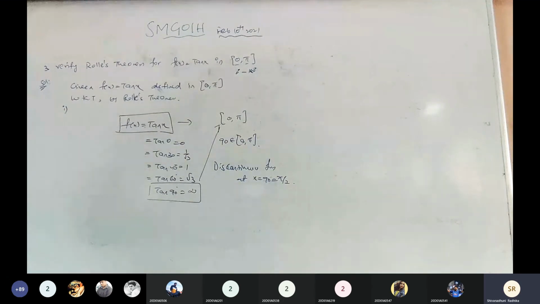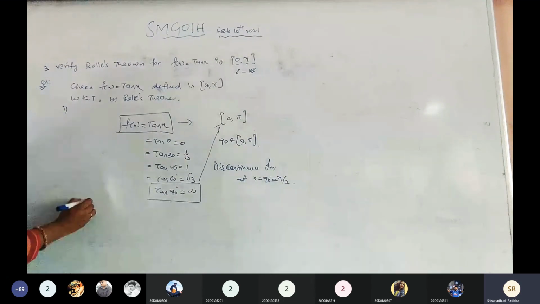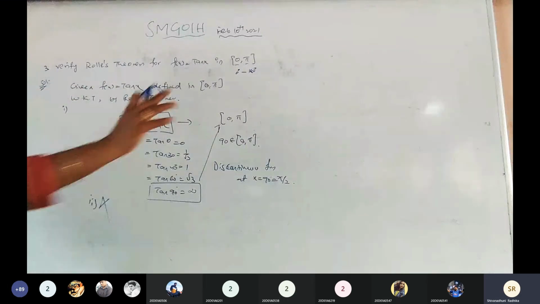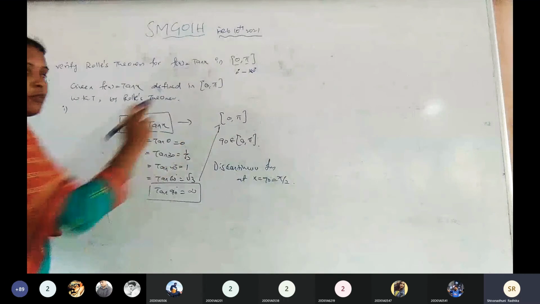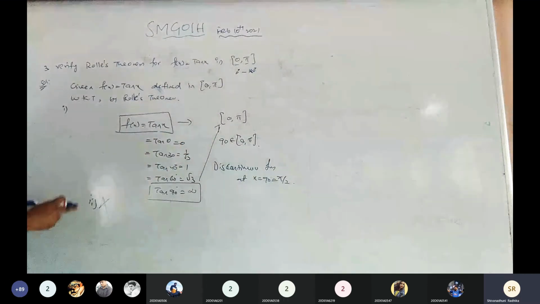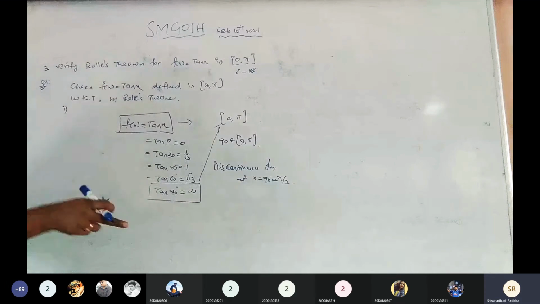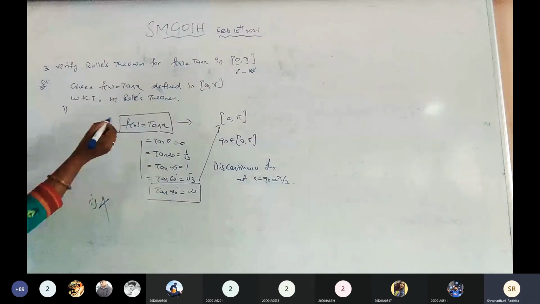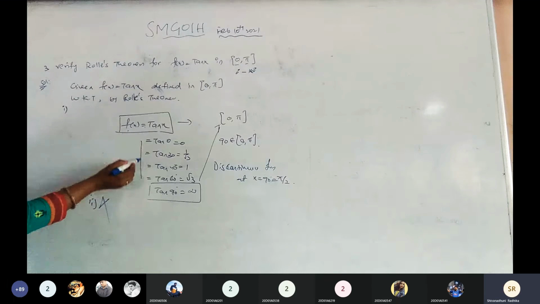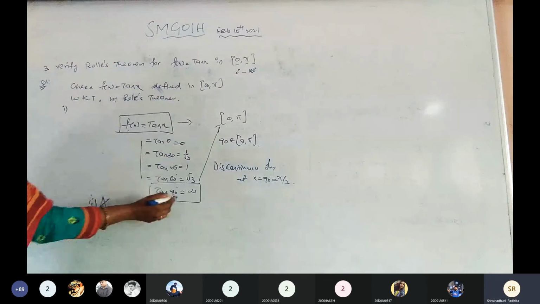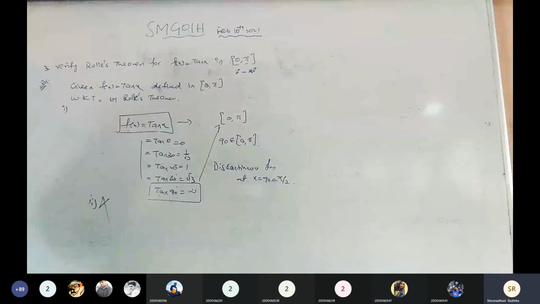There is no chance to go for the second condition, because this is not a continuous function for all points in the given interval. We go for the second condition only if in the first condition the given function is continuous at all points. Here the given function is continuous at 0, 30, 45, 60, but not at x equals 90. So it is a discontinuous function.